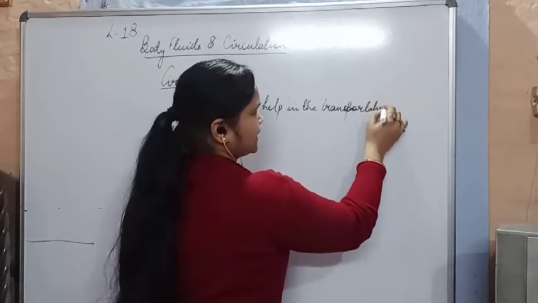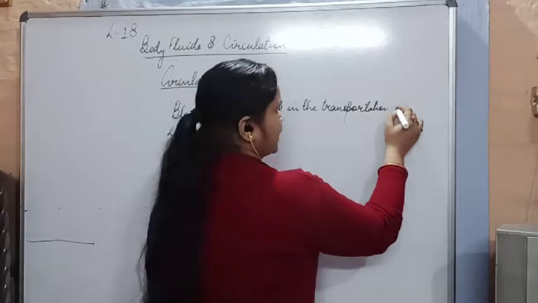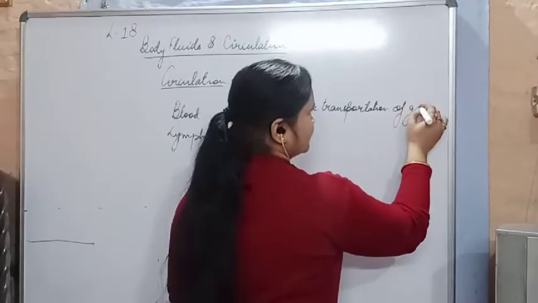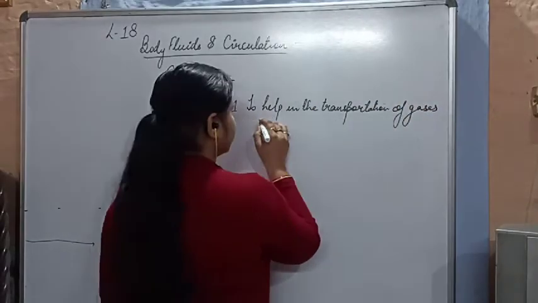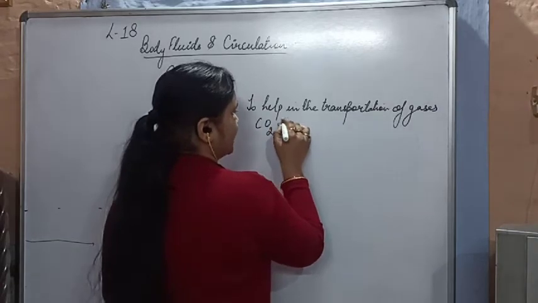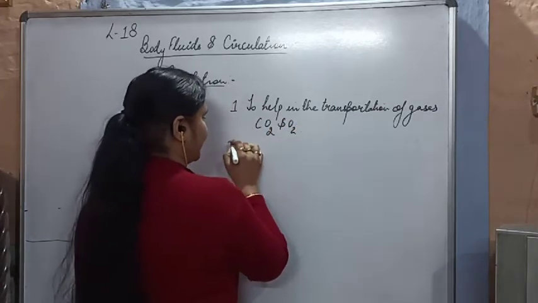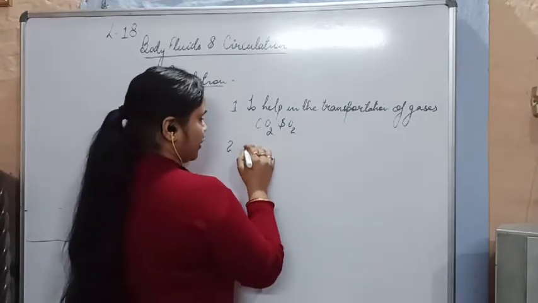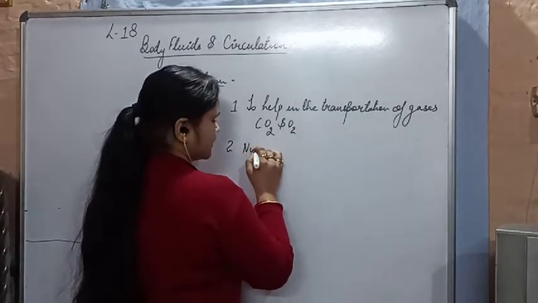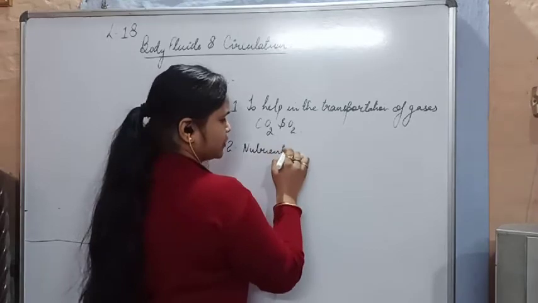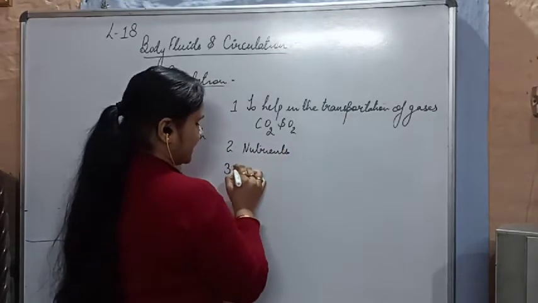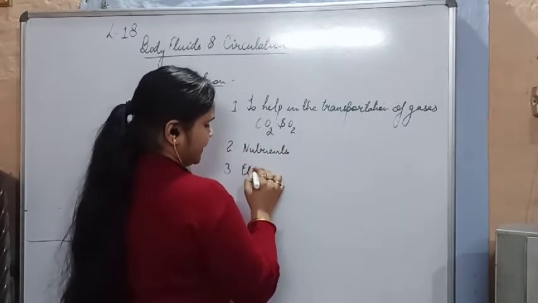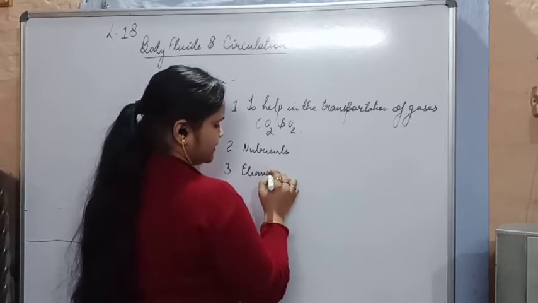And you all know which gases we are talking about: CO2 and O2. Then the circulatory system also helps in the transportation of nutrients. Then it is the elimination of nitrogenous waste.